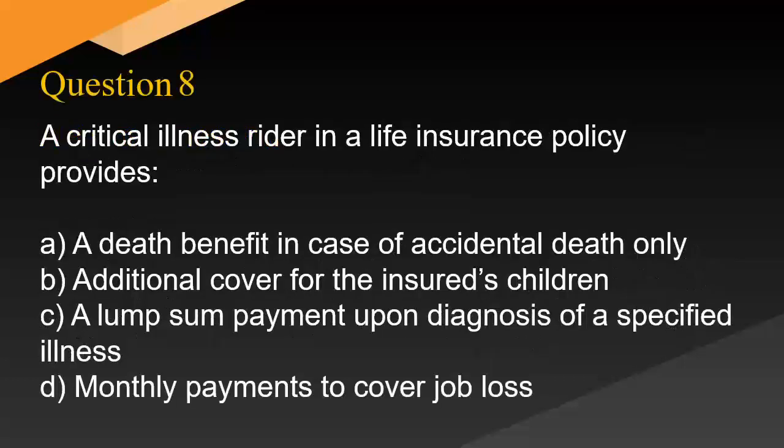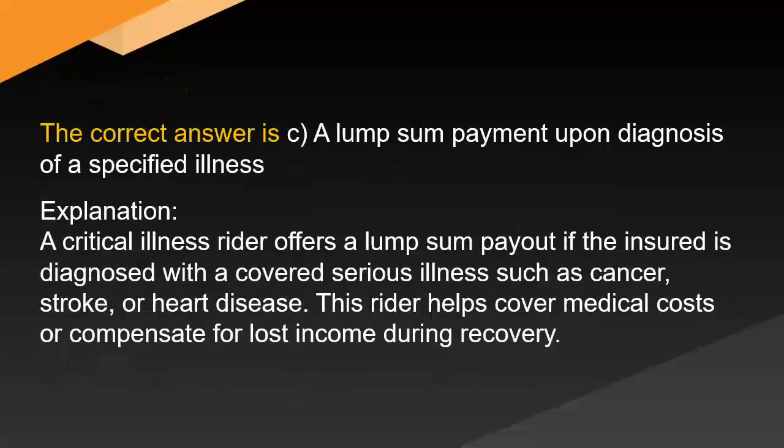A critical illness rider in a life insurance policy provides A. Death benefit in case of accidental death only. B. Additional cover for the insured's children. C. Lump sum payment upon diagnosis of specified illness. D. Monthly payments to cover job loss. The correct answer is C, a lump sum payment upon diagnosis of a specified illness.